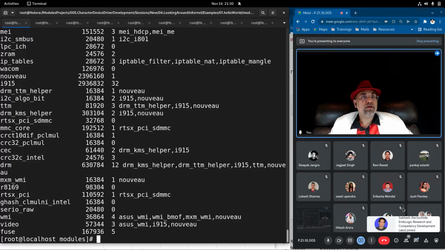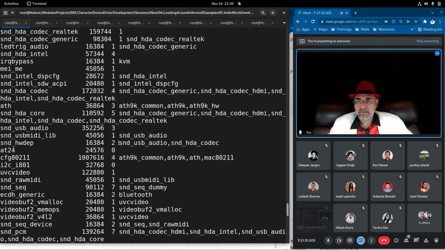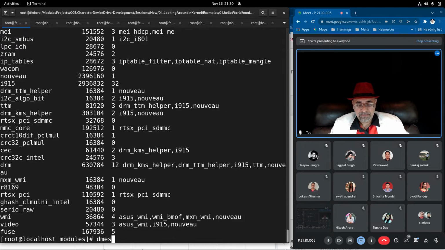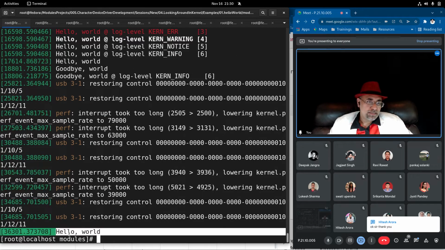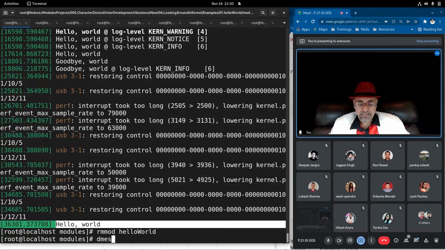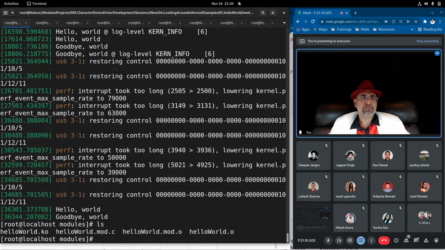M means modular, that could be added and removed on demand. So there is our inserted driver, isn't it? And there is our message, hello world, and then you can remove it. There is our message, goodbye world. Isn't it simple?